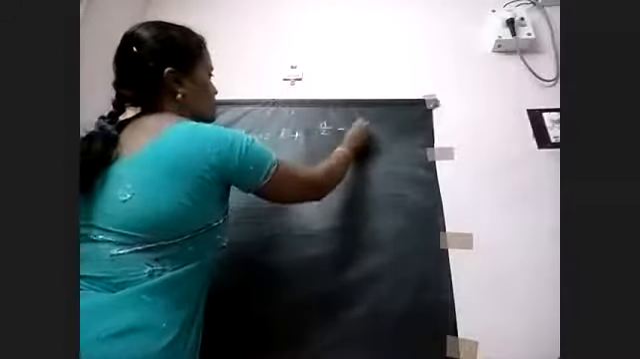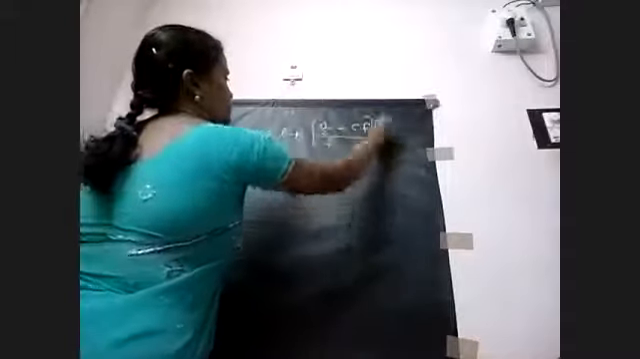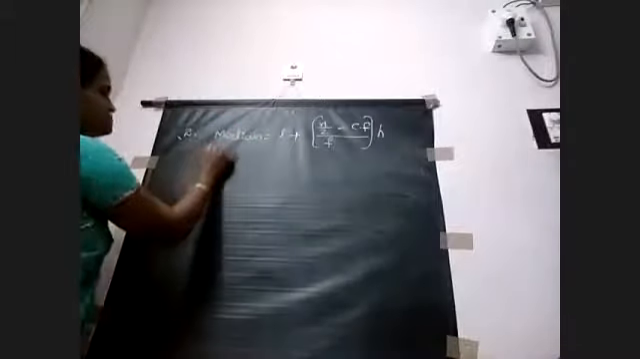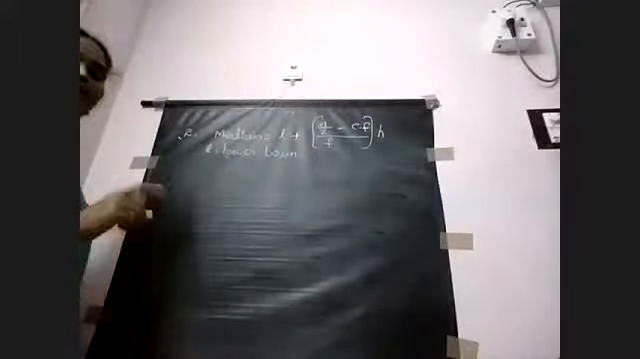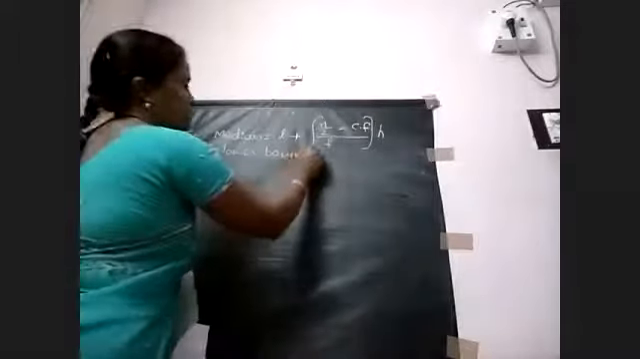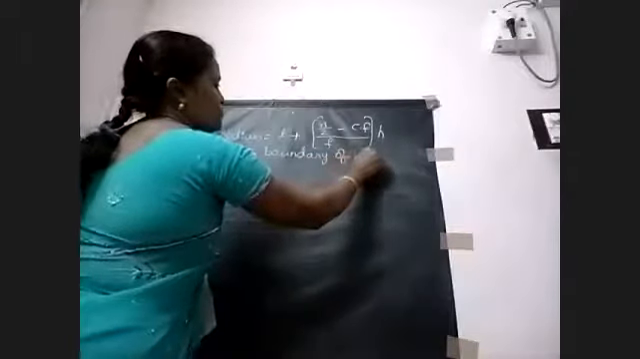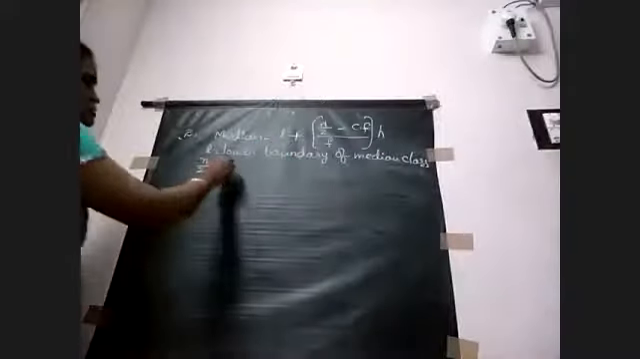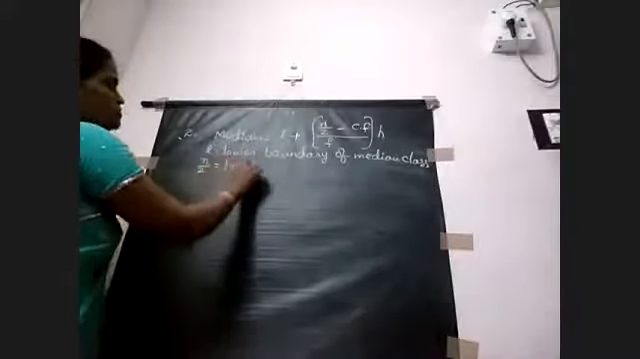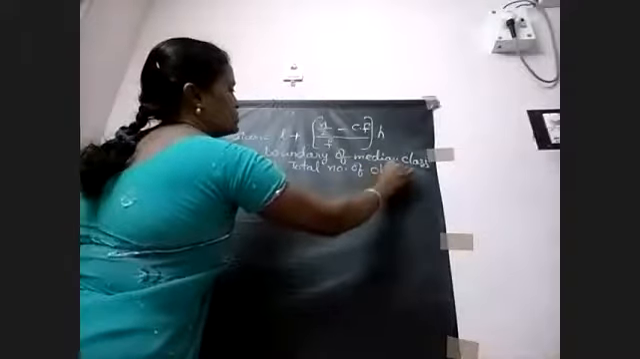L plus n by 2 minus Pf by F into H. Okay, what is L here? Lower boundary of the median class. And you should write the lower boundary of the median class, not just lower boundary. Number of observations: half of the total number of observations.